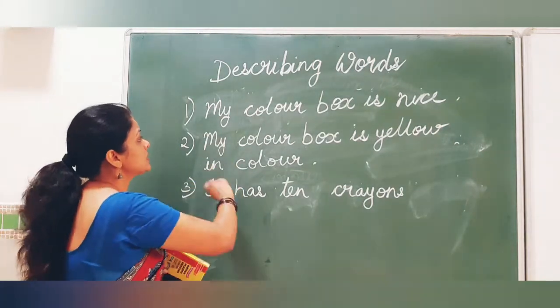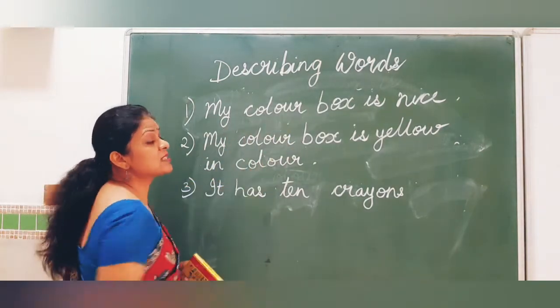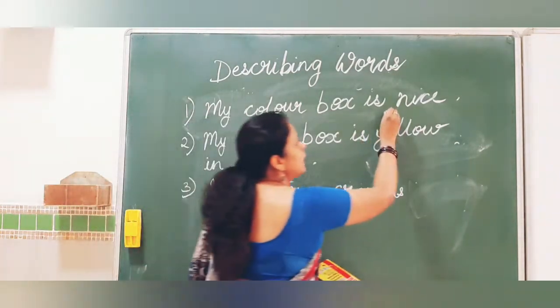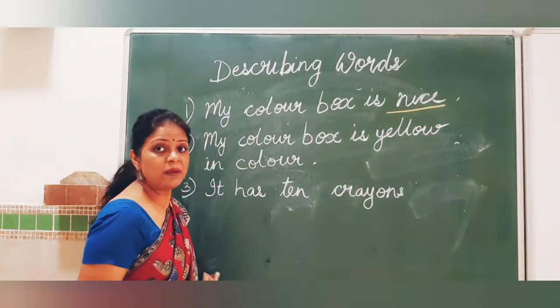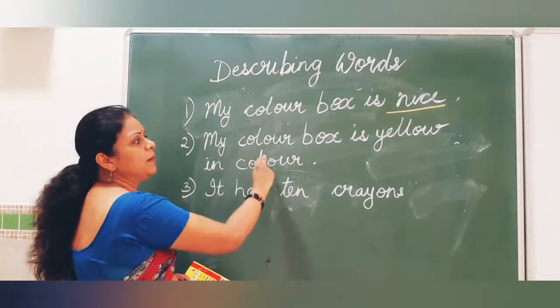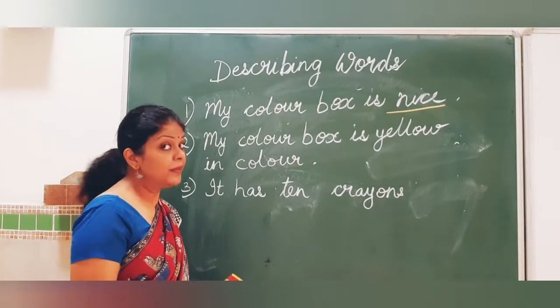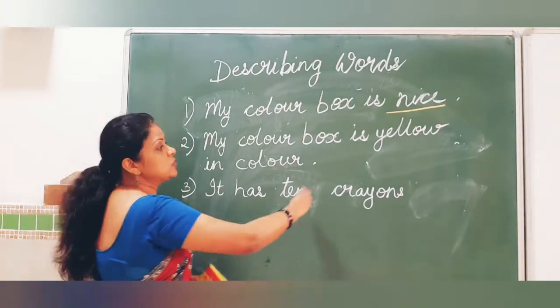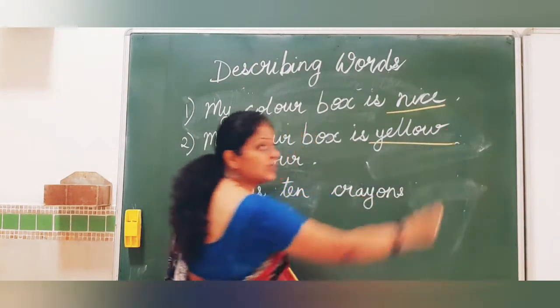Yes, and what are the describing words? My color box is nice. So what is the describing word in this? Nice. I am describing my color box as nice. The second sentence. My color box is yellow in color. Now I am describing the color of my color box. So it is yellow in color.